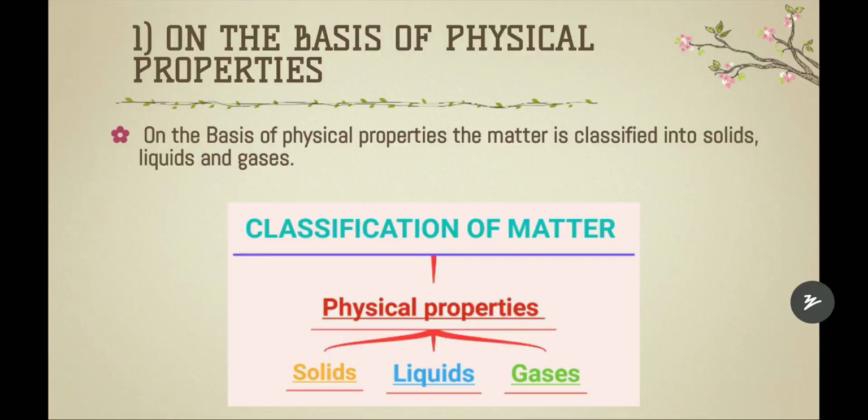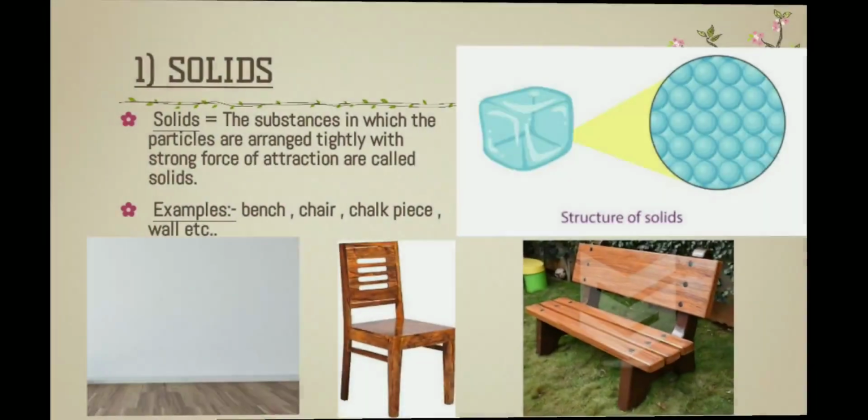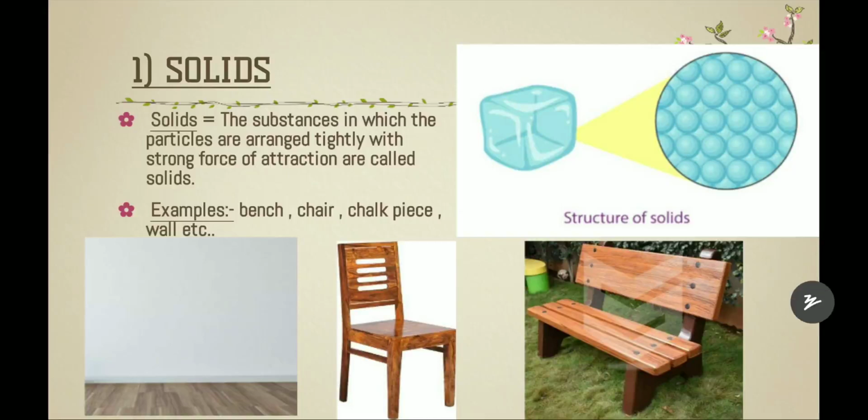As you can see here in this mind map, on the basis of physical properties, matter is classified as solids, liquids and gases. These are the 3 states of matter. First, solids. Solids are substances in which the particles are arranged tightly with a strong force of attraction. They don't have any spaces in between them. So these are called solids.